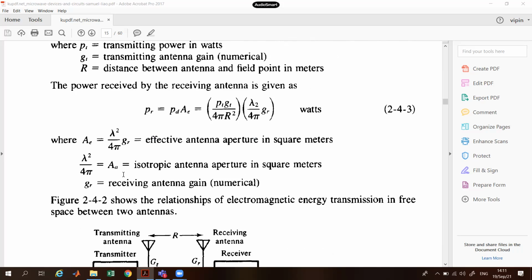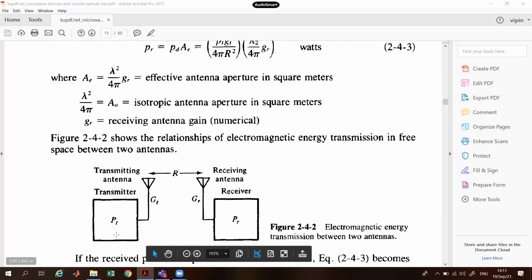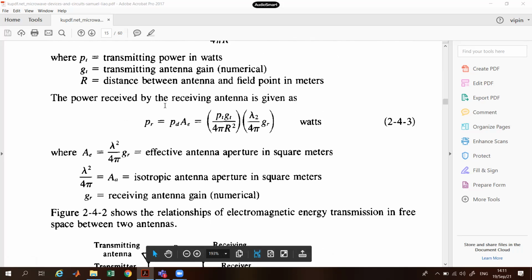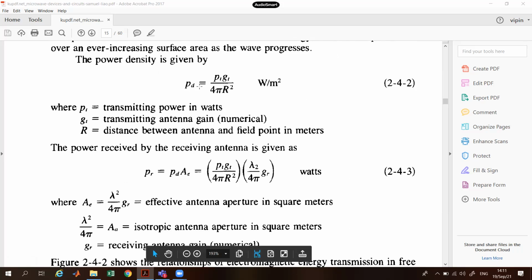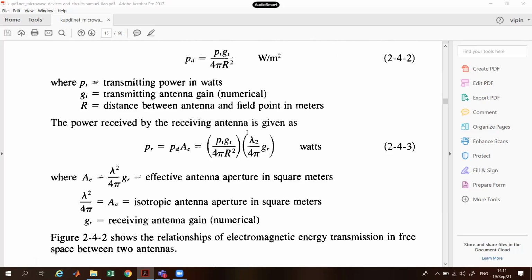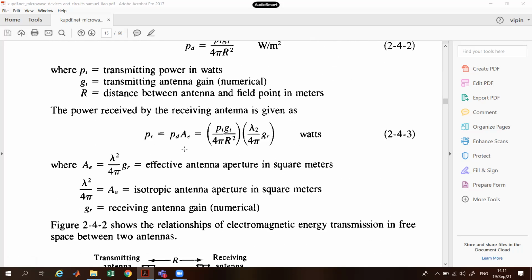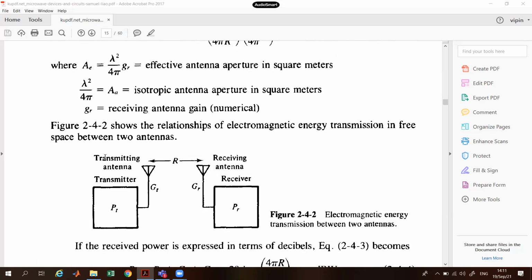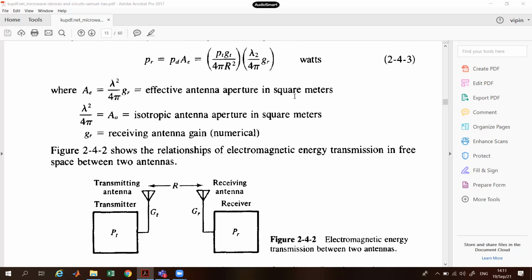If you have this transmitting antenna, the gain associated with it is GT, and the receiving antenna with the received power as PR. Then the power density PD is PT GT divided by 4 pi r square. The power received by the receiving antenna is then given by PD into AE.